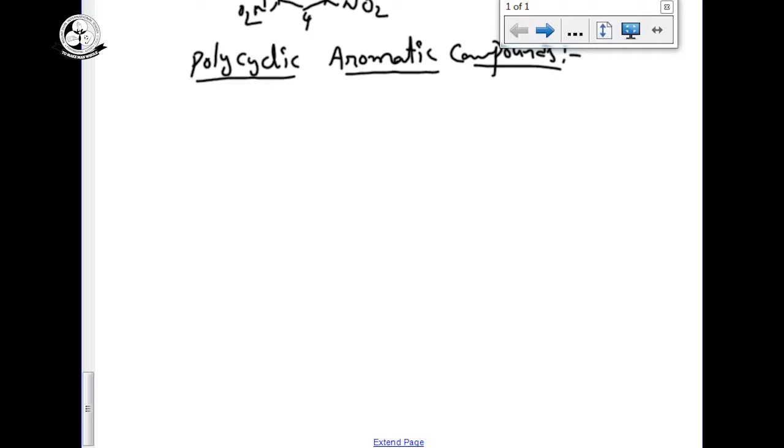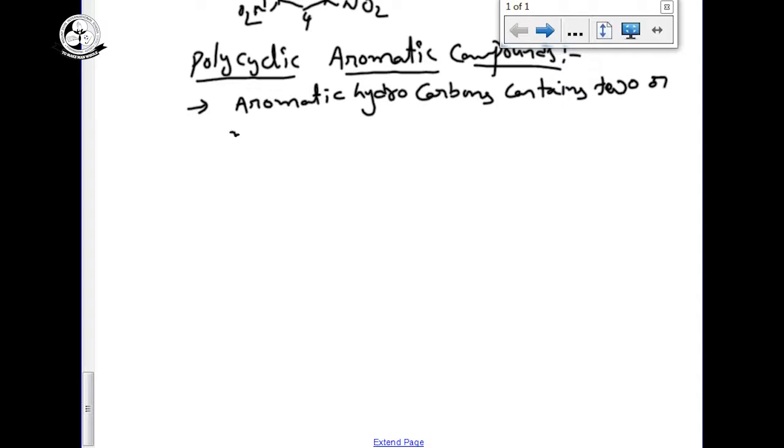The hydrocarbons containing two or more than two benzene rings joined together or fused together are called polycyclic aromatic compounds.